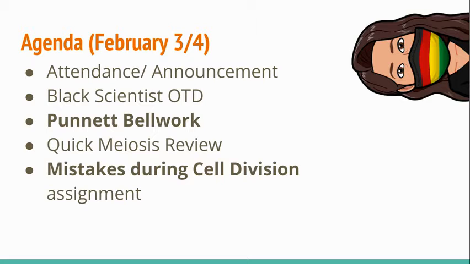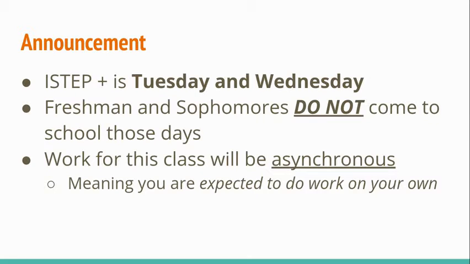So today we're going to start with an announcement and our Black Scientist of the Day. Then for our assignments today, we have the Punnett bell work, just like usual. I want to do a little bit of review and then introduce you to our assignment, which is about mistakes that are made during cell division and what can happen from that.